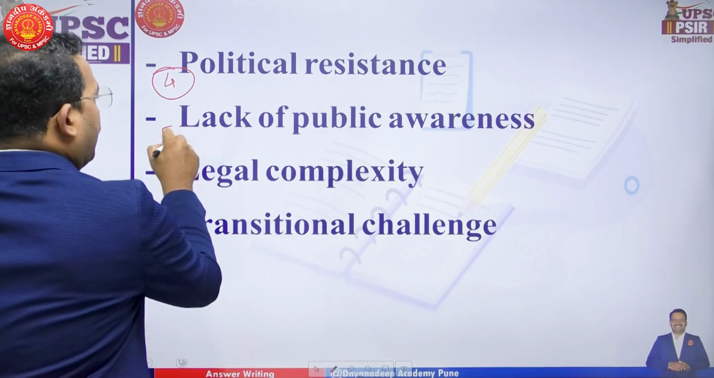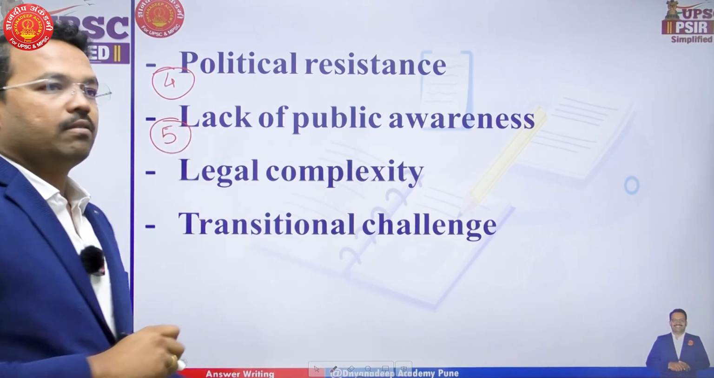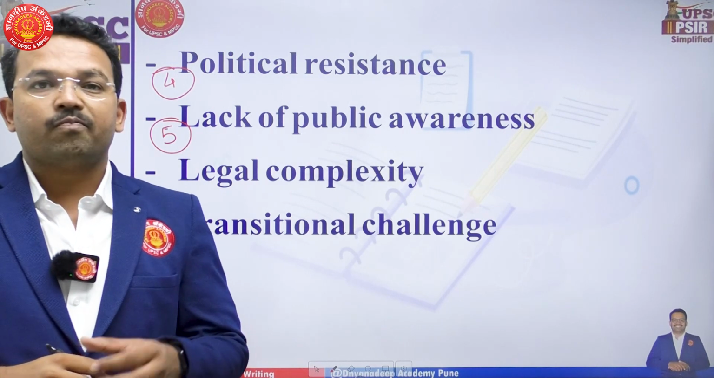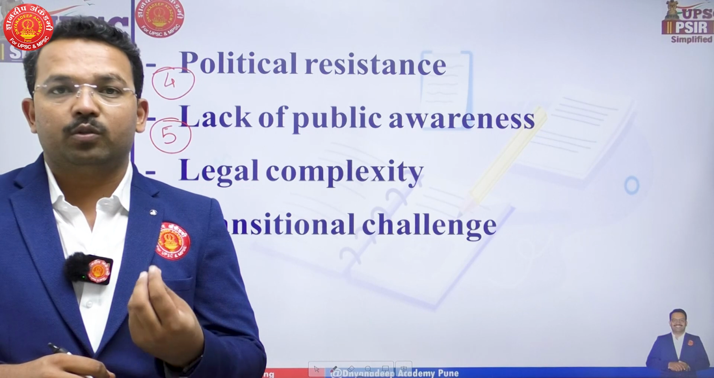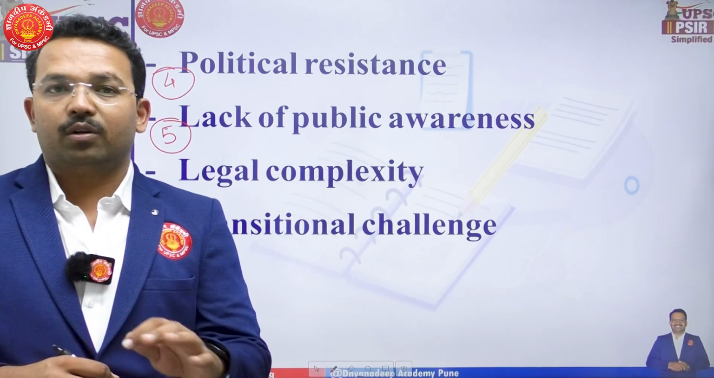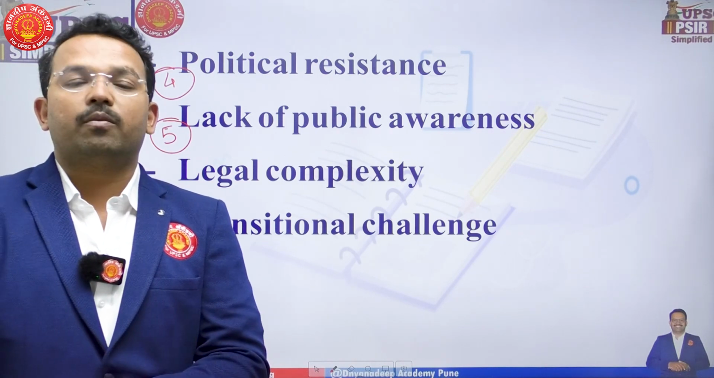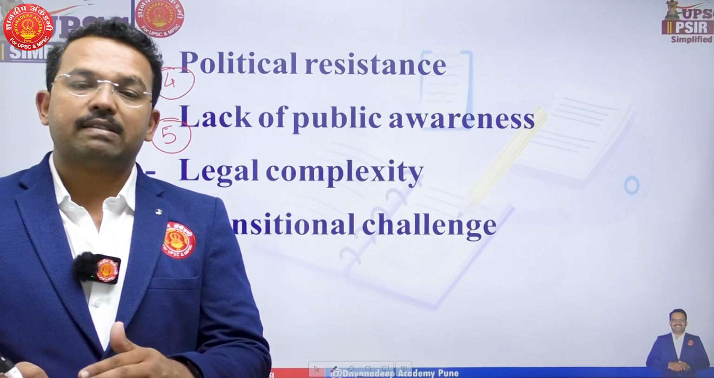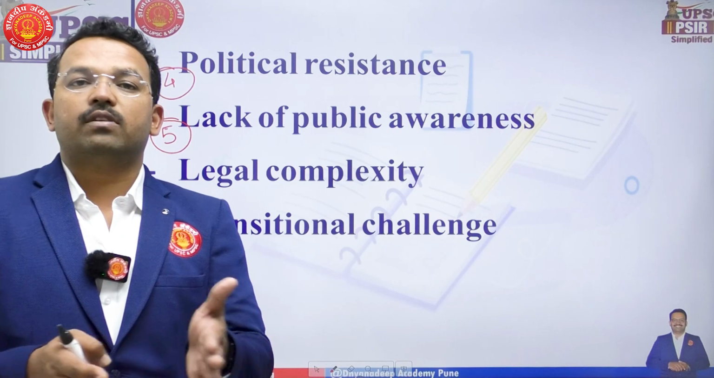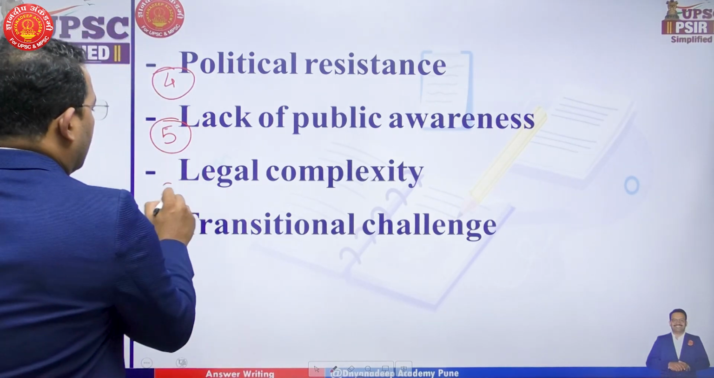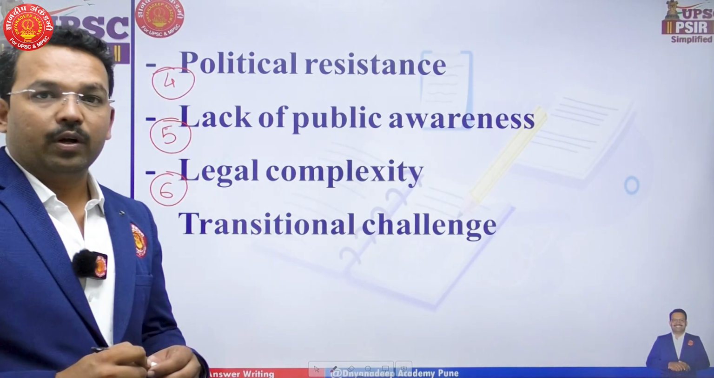Fifth will be lack of public awareness regarding the Uniform Civil Code. As we are seeing today, the term Uniform Civil Code is being used for political favors and is being used politically. Many of us do not know the actual meaning of the Uniform Civil Code. So this lack of awareness regarding its proper meaning is one of the difficulties. Sixth will be legal complexity that we are going to face.